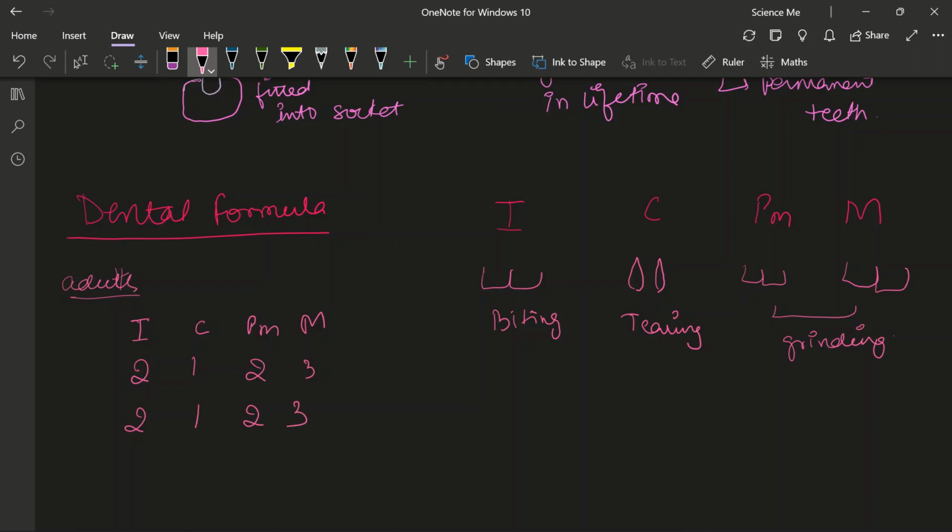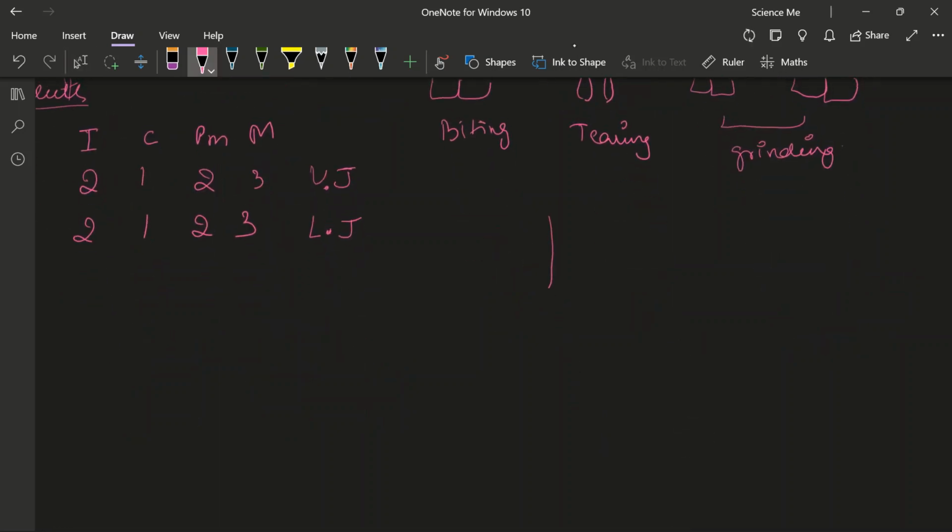This is my upper jaw. This is my lower jaw. Okay, so what does upper jaw mean? Upper part of your jaw, lower part of your jaw. See, these are my teeth, this is my upper jaw, this is my lower jaw.